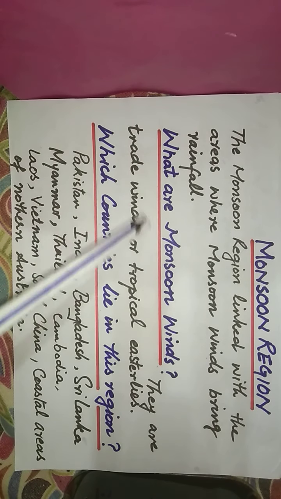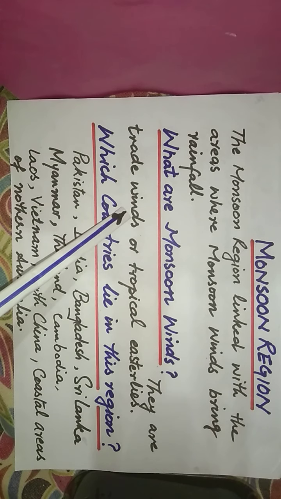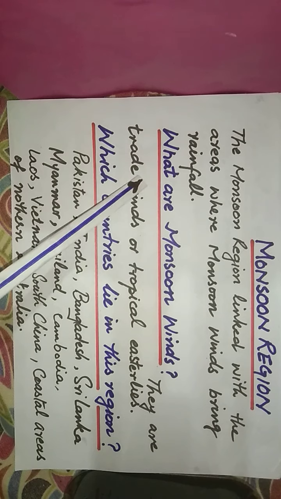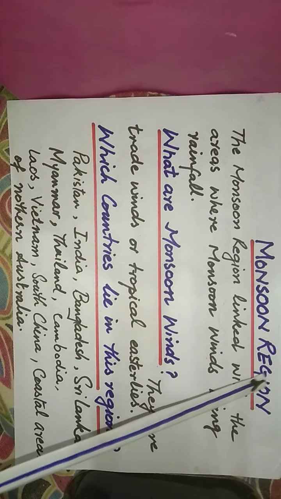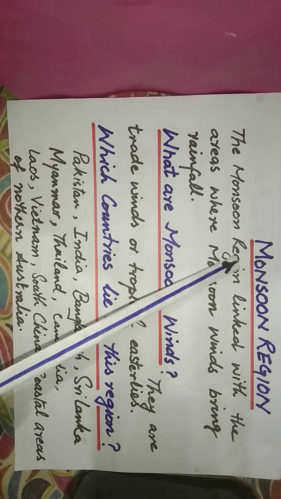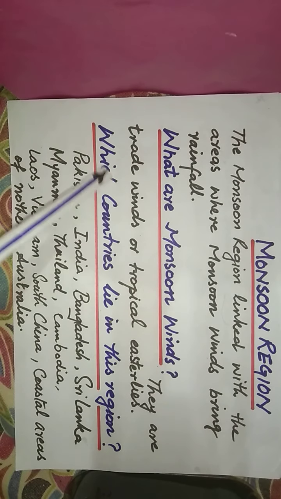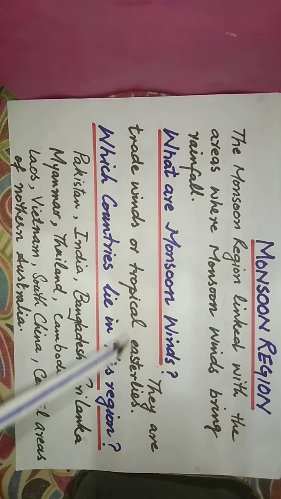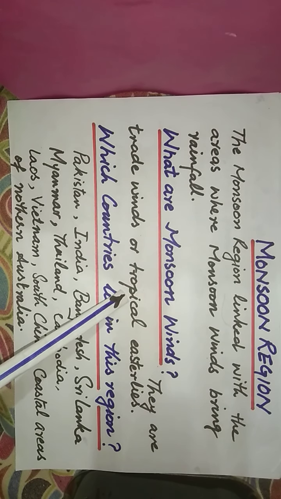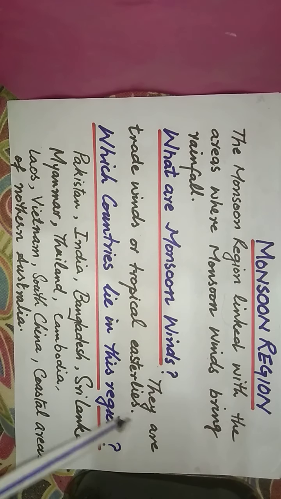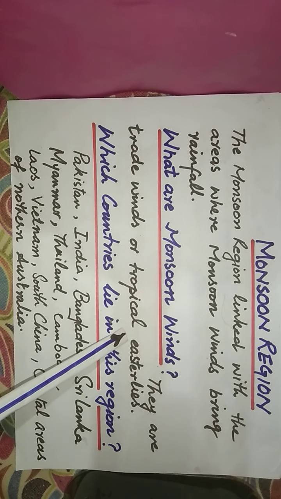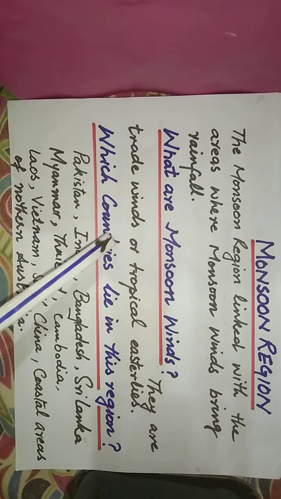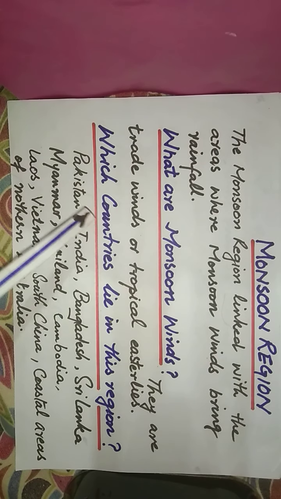Trade winds bring moisture or water vapors from the ocean to these areas and cause rainfall. They are tropical easterlies. Tropical, which means they are in the tropical area, and easterlies, which means these winds come from the east side. So monsoon winds are trade winds or tropical easterlies.